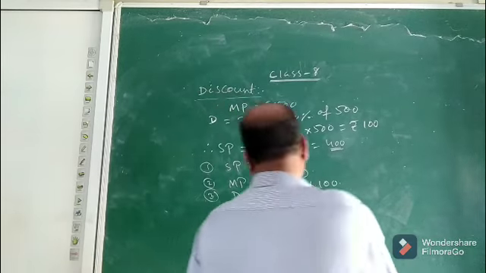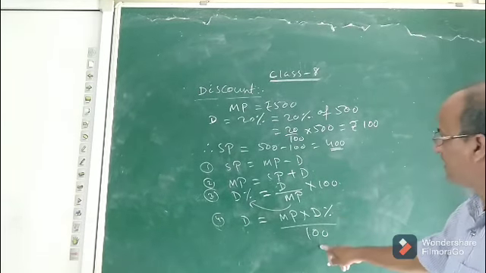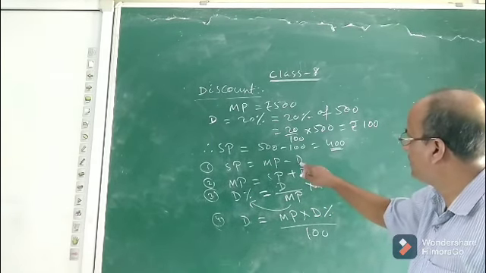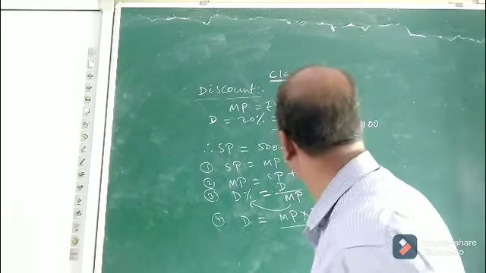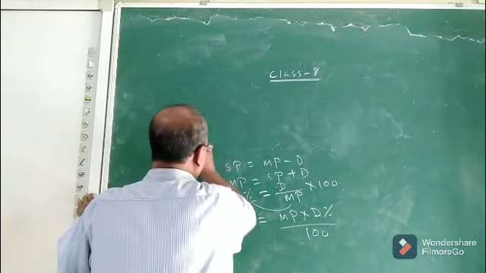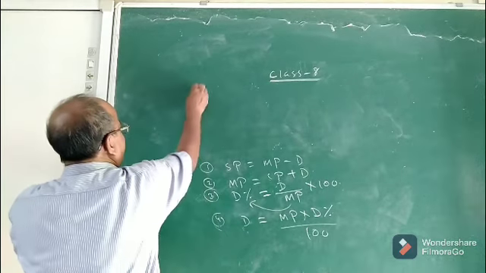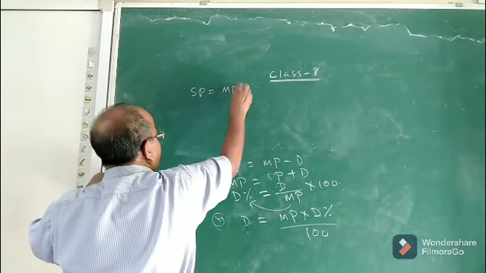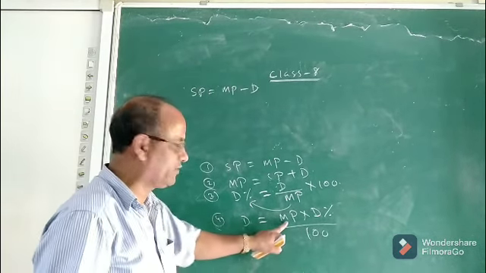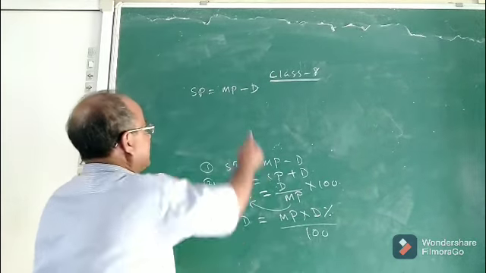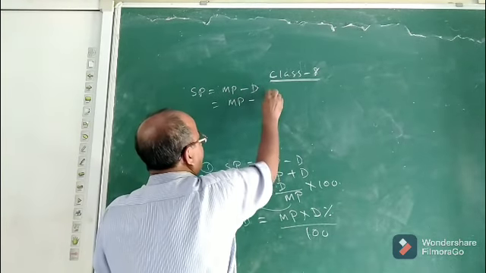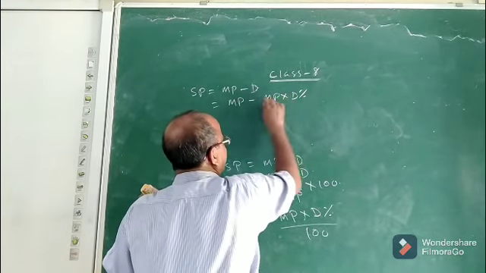Now see, if discount is MP into discount percent by 100, what is the formula for selling price? Selling price is market price minus discount. Now we can find another formula for selling price. Selling price equals MP minus discount. But what is the formula for discount? Discount is equal to this much, so you put this value in place of discount. So what will I write? MP minus MP into discount percent divided by 100.